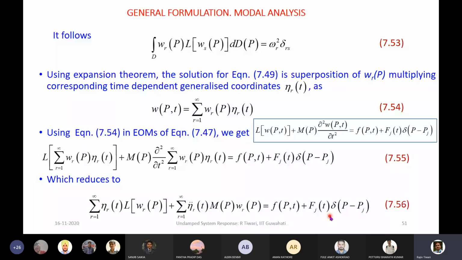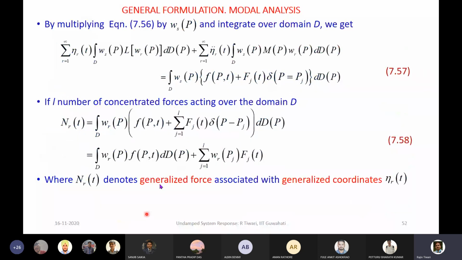Now, what we are trying to do is this: you can see there are so many terms in this. Now we want to decouple them. So for decoupling them, we multiply the previous equation by W_s(P), that is the eigenfunction, which is different as compared to W_r, and then we are integrating over the domain.